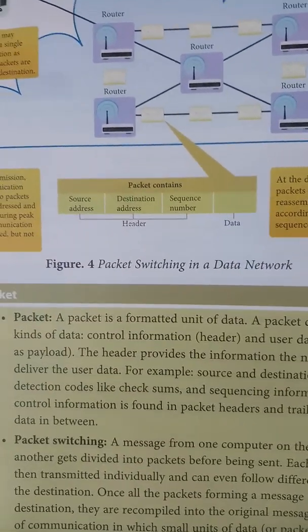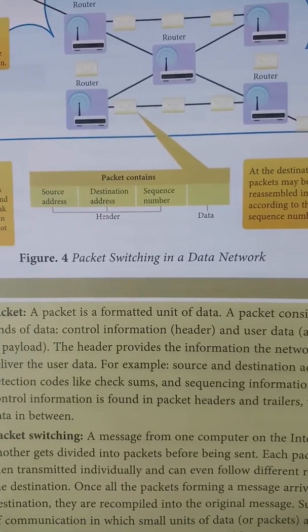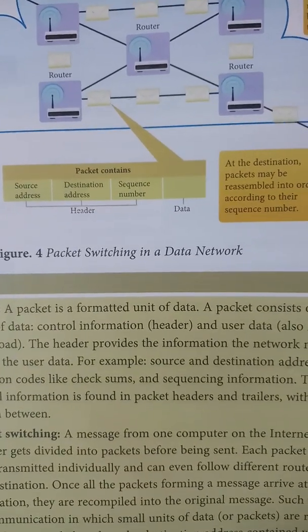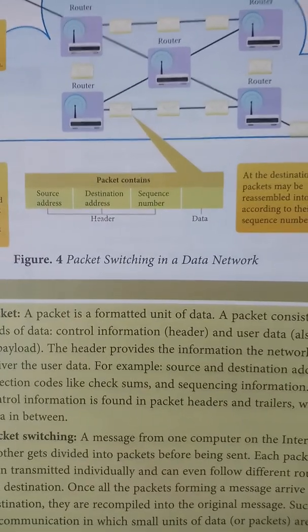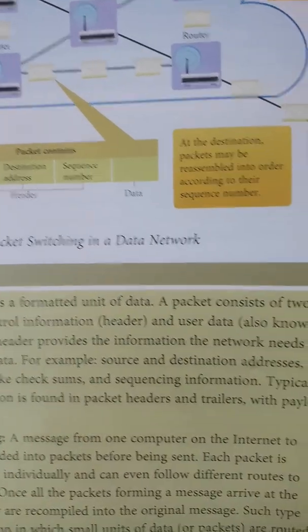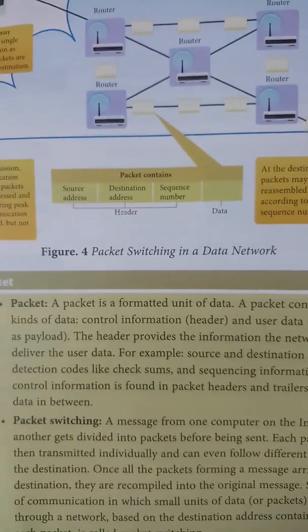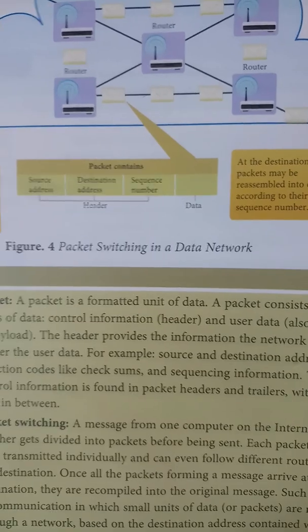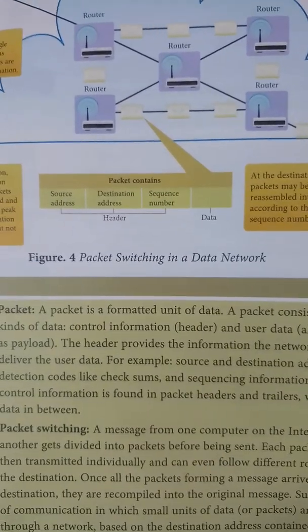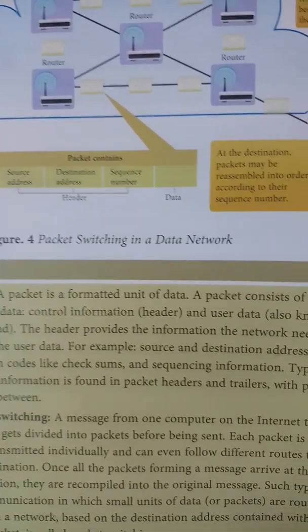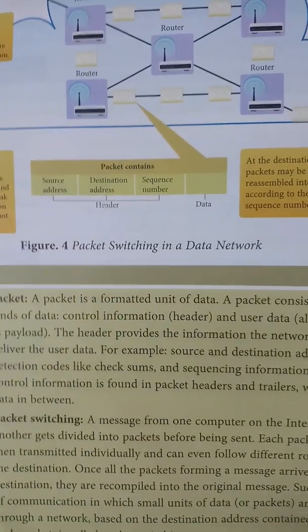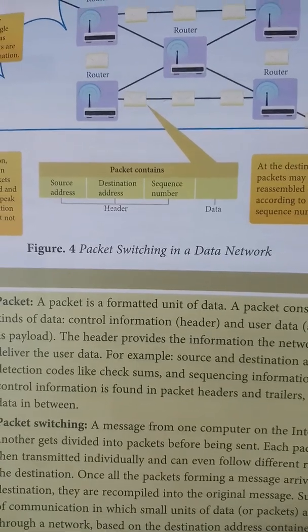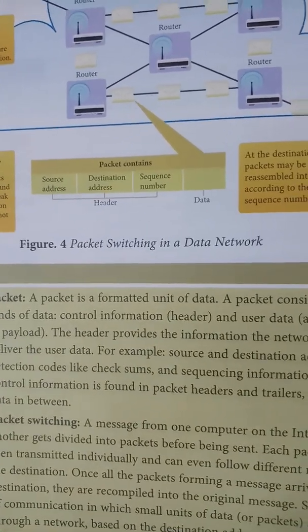A packet consists of two kinds of data. One is control information, which is also known as the header. The control information is the source address, destination address, and sequence number. The other is user data, also known as the payload. The header provides the information the network needs to deliver the user data. Here the information is the destination address.